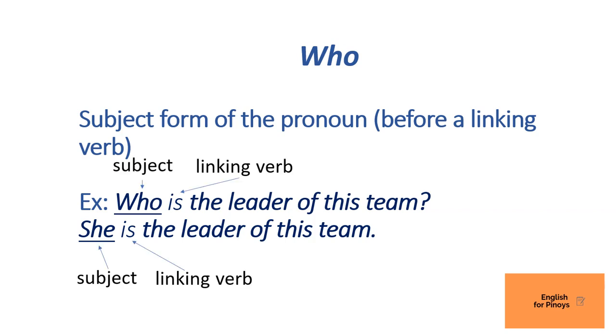So who there is the subject, and the linking verb is. So there's no action there. So who is not the doer of any action. It is the subject, and it's before the linking verb is. So you answer that question with, for example, she is the leader of this team. So the subject is she, and the linking verb is. But in this example, you also use the pronoun who.